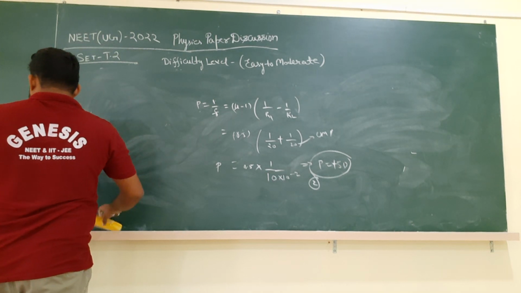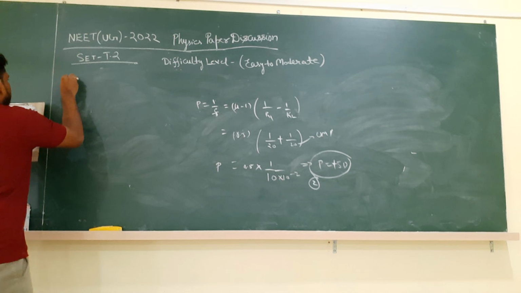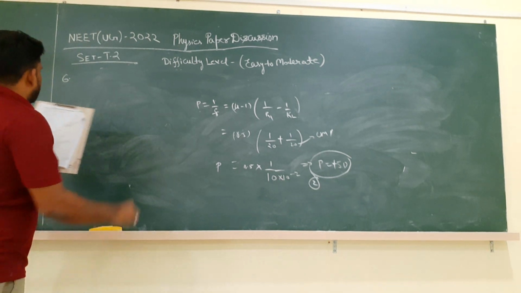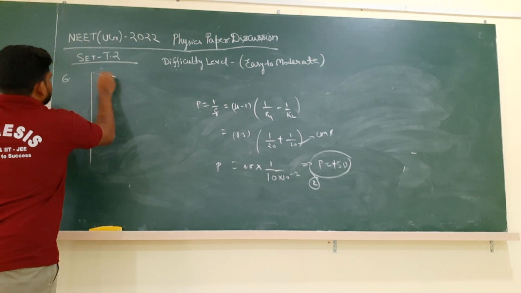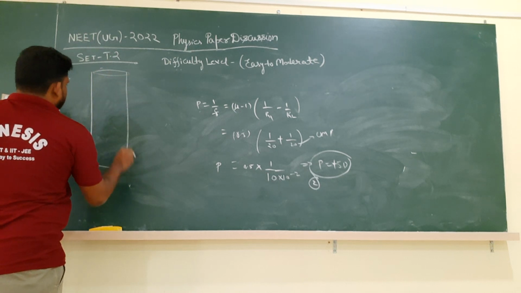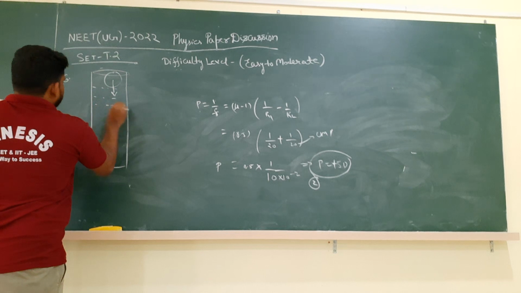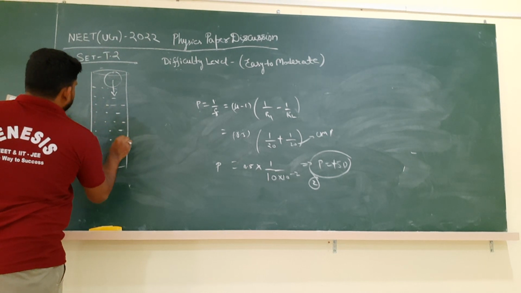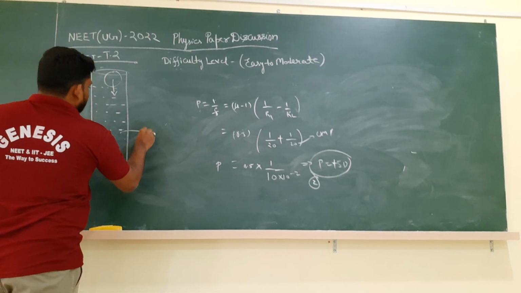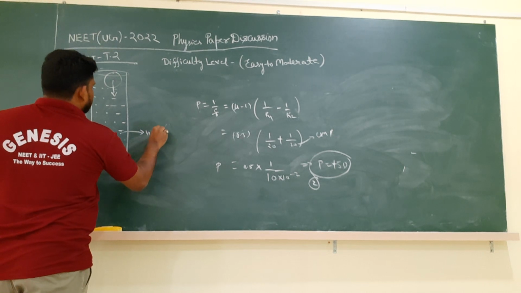It is a very simple question. In the sixth question, it is a theory question only. They are saying that a spherical ball is dropped into a long column. Let us say it is a long column, and the spherical ball is dropped into it. So definitely there is a liquid in it, having high viscosity.